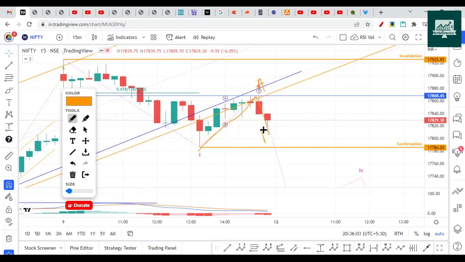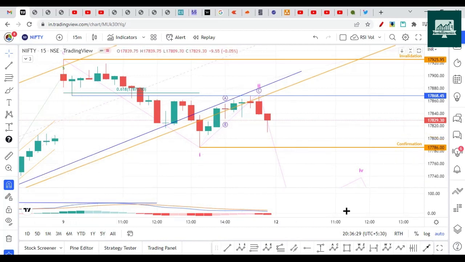Then this could be wave B, and if it opens gap up and breaks this high of A wave, then there is a chance that it can make a C wave somewhere near here, and then it can drop. So this is also a possible case, but I would wait for a break of this. If it opens small gap up, it does not need to, just 50, 70 points away from the closing. It just needs to open small gap down below this level, then that is our signal for the drop.